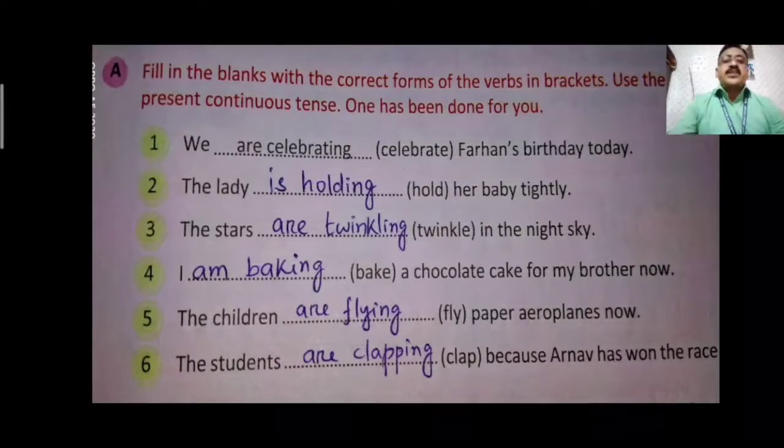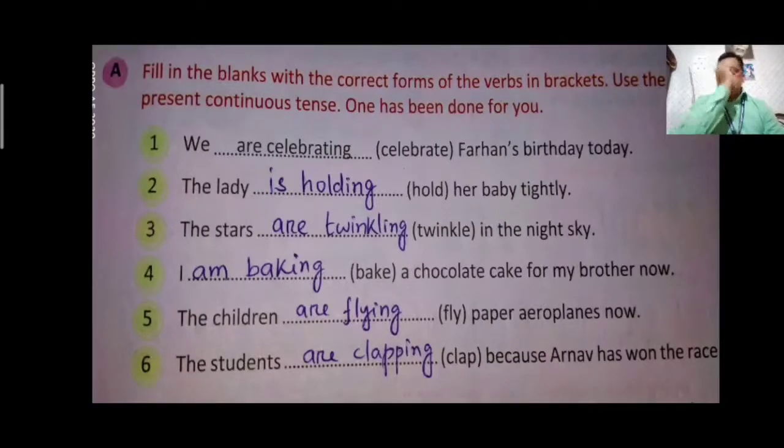Now the exercise part of this lesson. Fill in the blanks with the correct form of the verb in the bracket. Here you can see some brackets are having verbs. Just use it correctly according to the subject. We dash celebrate Farhan's birthday today. We is plural pronoun, so are celebrating. We are celebrating Farhan's birthday today.